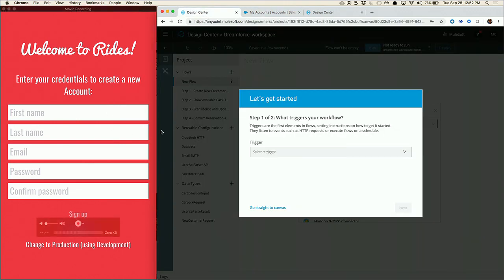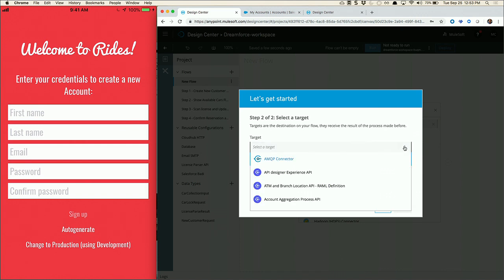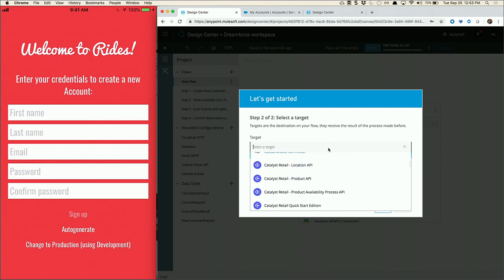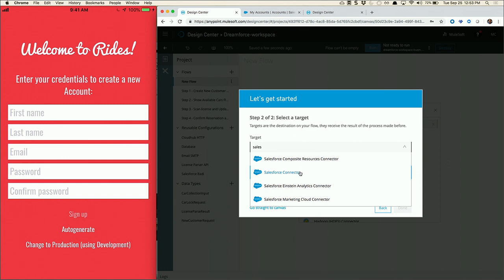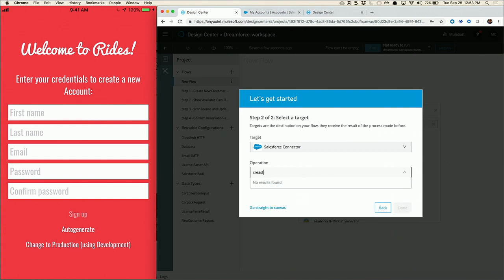We can see here that we've got our form, so why don't we go in here and pick up our listener tool, so our listener will listen for updates that are there. And what we'll do next is we'll select our target, right? So where does the data actually go? Now, it's actually really visual. So you can just search all of the different types of out-of-the-box connectors that we offer. For this demo, we'll take our Salesforce connector. And then you have access to all of the operations that you can do with Salesforce, right? So why don't we go and do a create single. All right, so this will actually go in and create a single new object type, and we'll get into that.